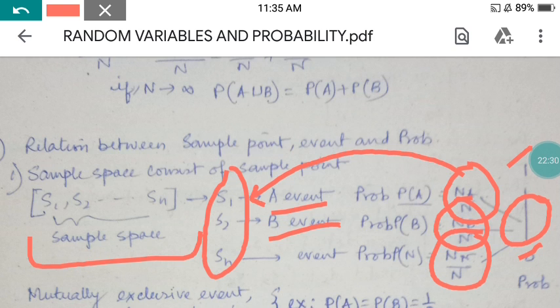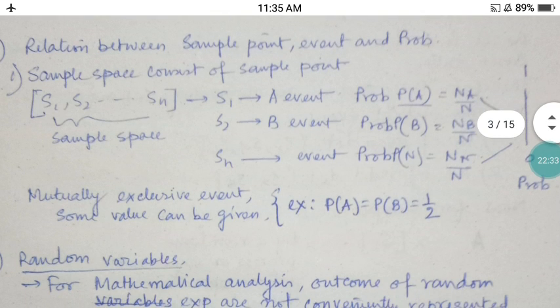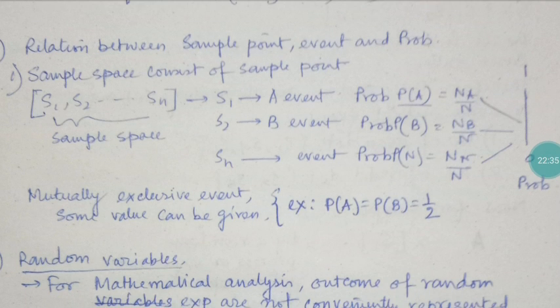In a particular sample space there may be one sample point, or a lot of different sample points.